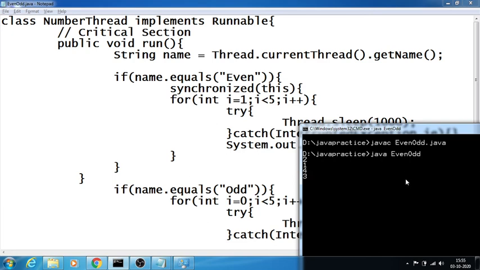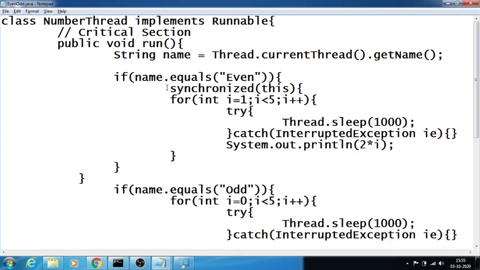See, the synchronized keyword should be used when we need to work on this. See again 2, 1, 4, 3, 6, 5, 8, 7. I can say it's random, one from that, one from this. There is no restriction now, because this is not completely synchronized.